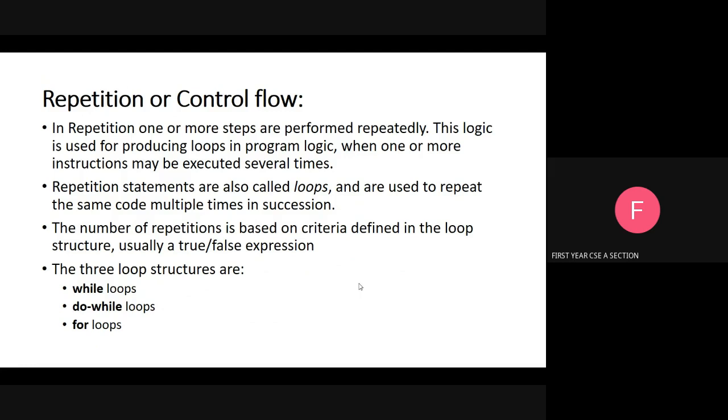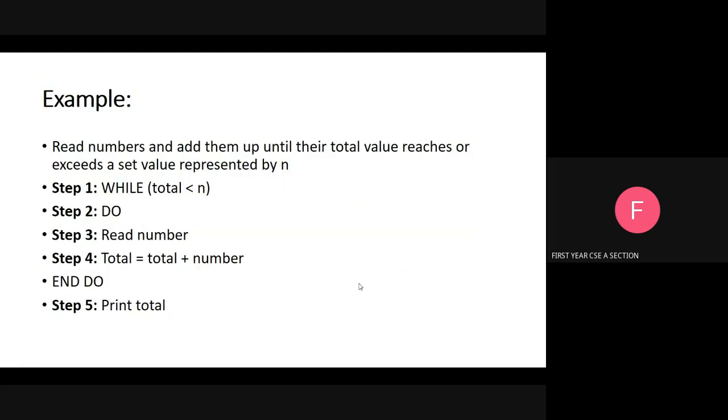Next one, the number of repetitions is based on criteria. Okay, based on our condition. If the condition is false, that's all, we come outside the loop. Next, the three loop structures. There are three loop structures: while loop, do while loop, and for loop.